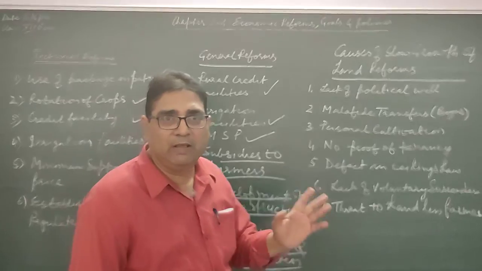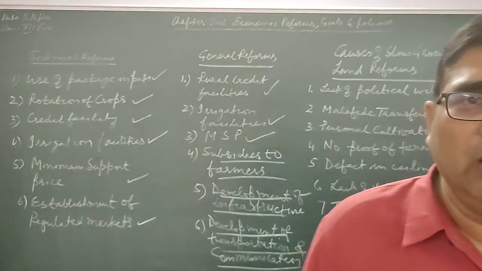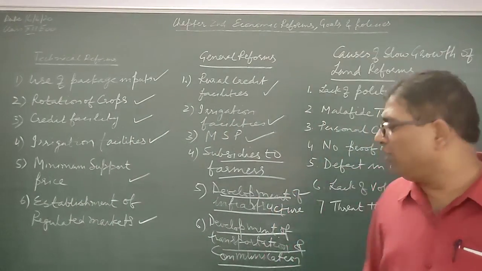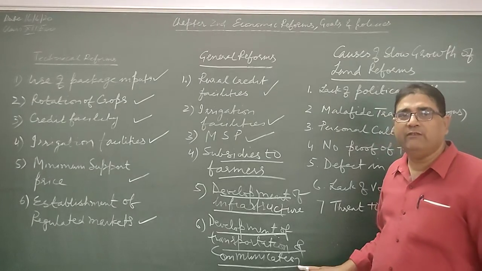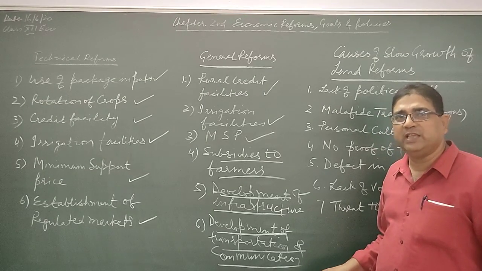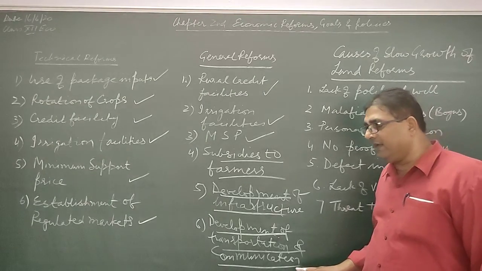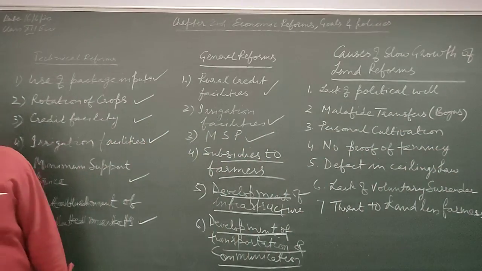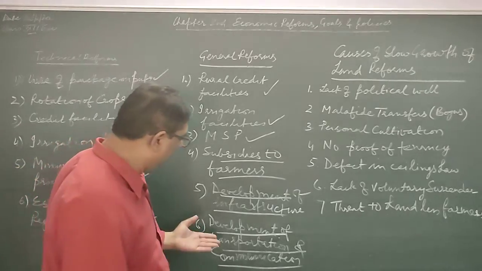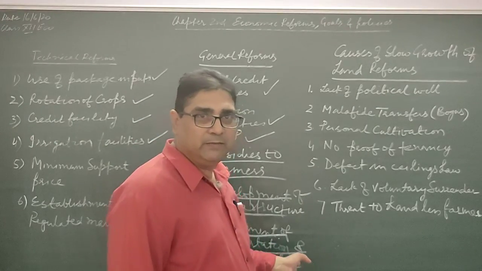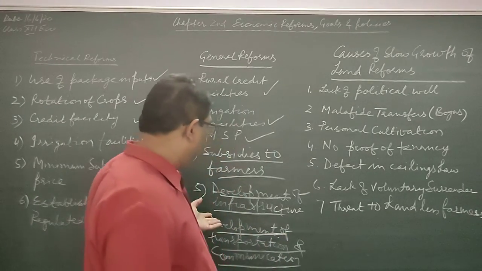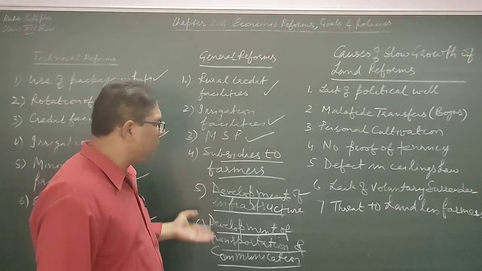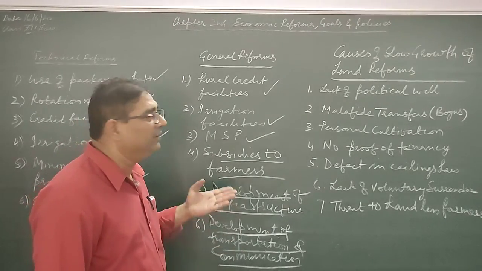The communication system will help them get information about government schemes and various programs which are important for agriculture. They will also come to know about the agriculture committees. They will also get information about the MSPs. So communication system and transportation system should also be developed there.